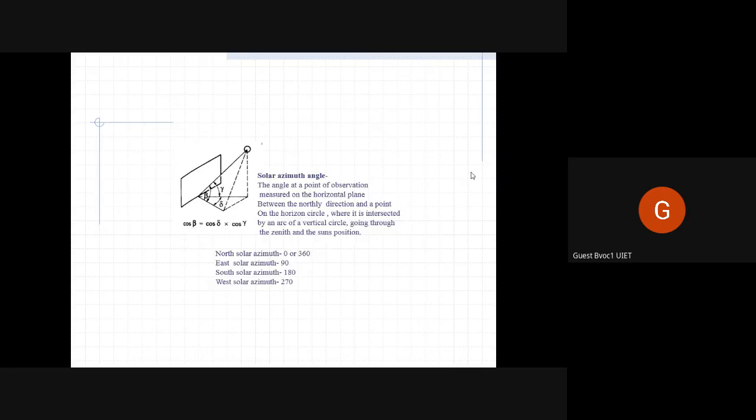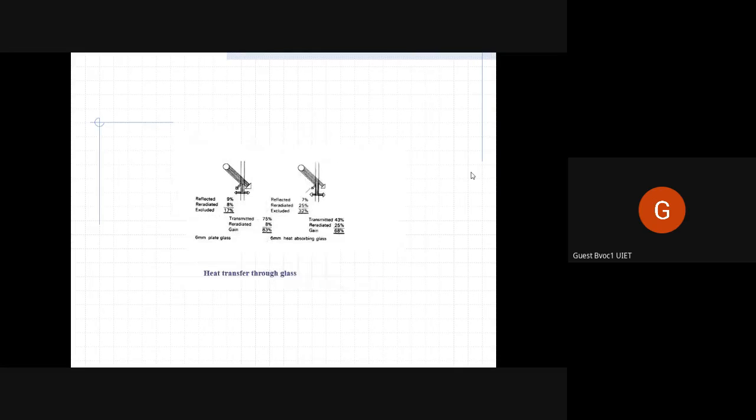So this is what we were talking about. If it is a plate glass, which means it is not glazed, it is transparent. So how much heat passes? 75% heat will be transmitted and 9% will be reflected. And it absorbs about 17 to 10% of it.